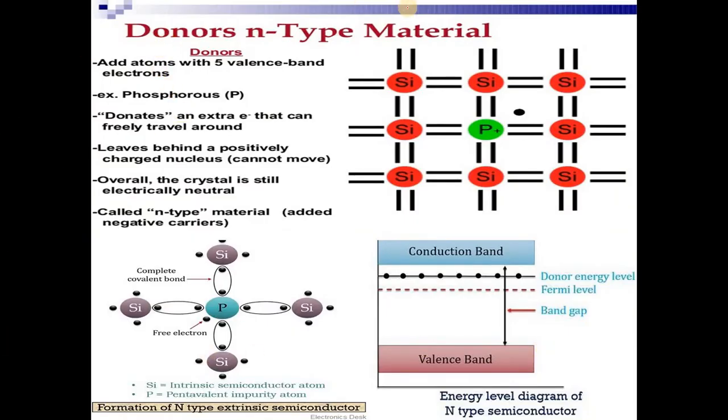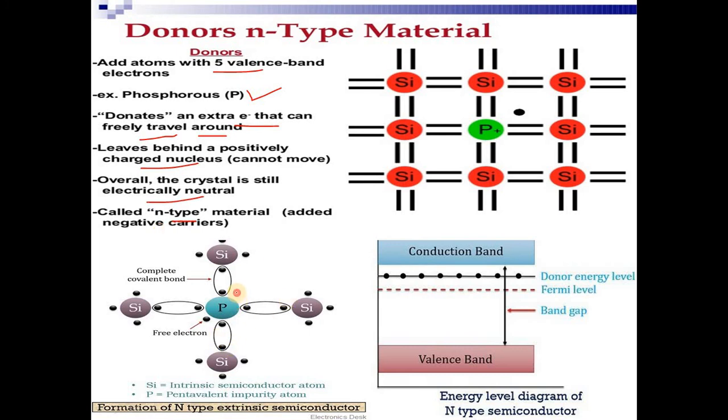So in the case of n-type semiconductor, donor bands will be formed when we add pentavalent impurity such as phosphorus. When we add phosphorus into the pure silicon crystal, it donates an extra electron that can freely travel around the crystal and leaves behind a positively charged nucleus. Overall, the crystal is still electrically neutral, called n-type material, or added negative carriers.